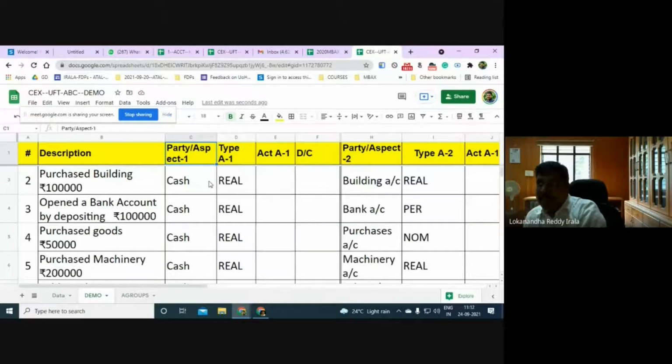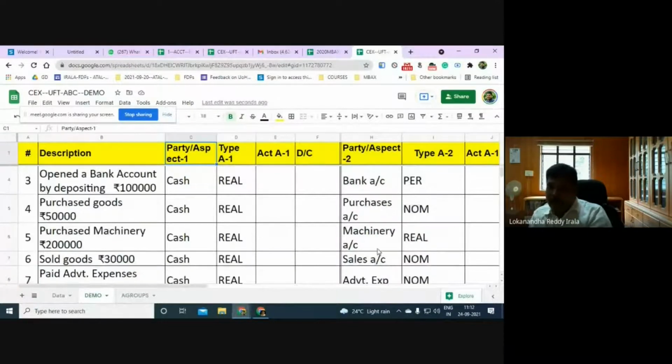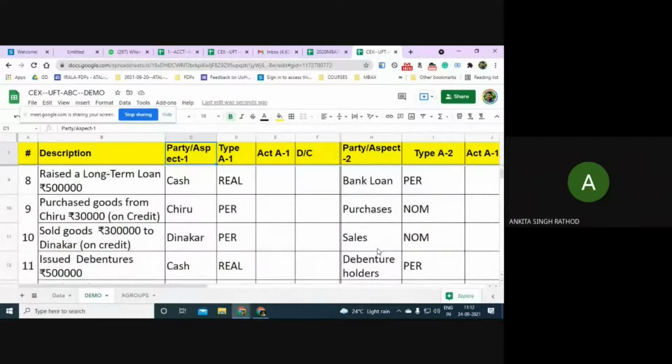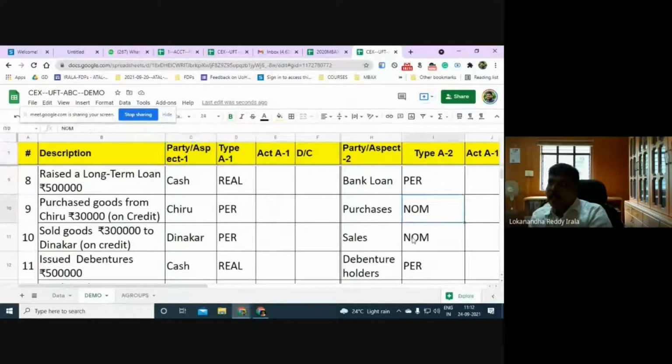So the intention of purchase is important. If the intention is to treat them as an asset, they become real account. If the intention is to sell them, or to consume them immediately within a short period, then they become expenses. This clarity is very important. I am glad that you asked this question. Is it clear now why purchases is considered nominal?